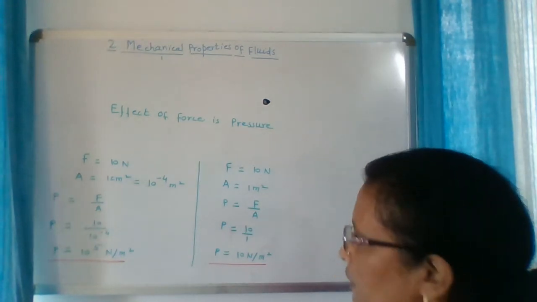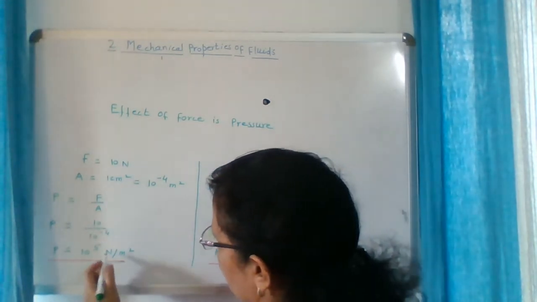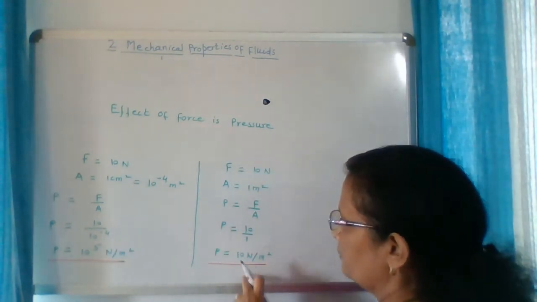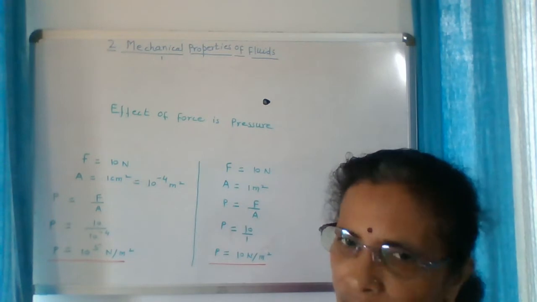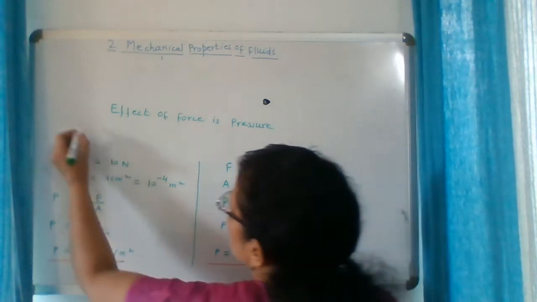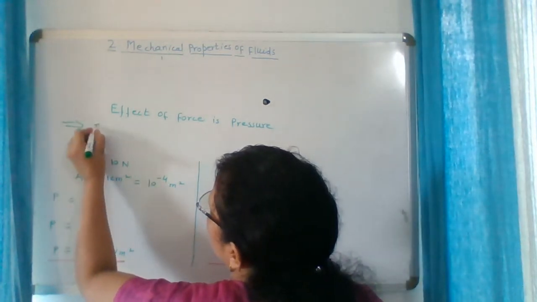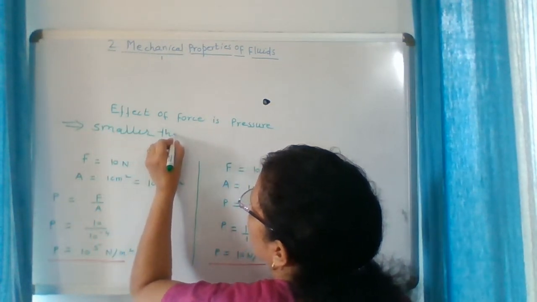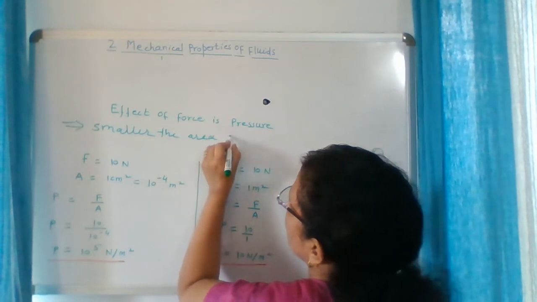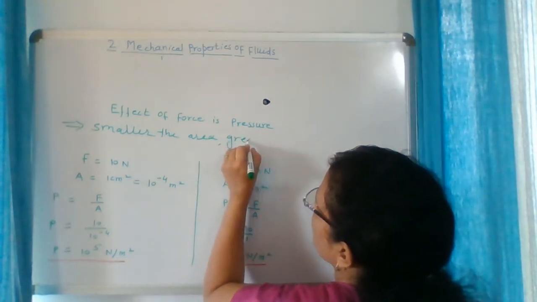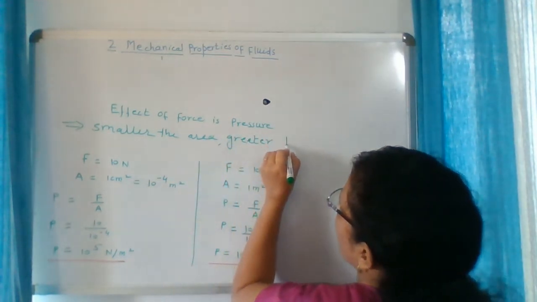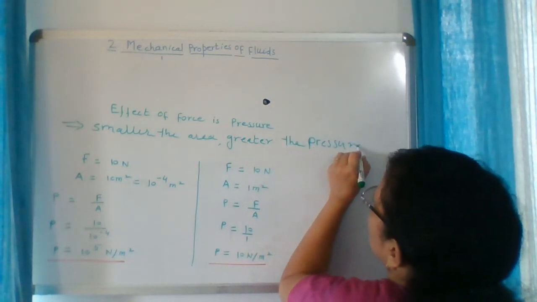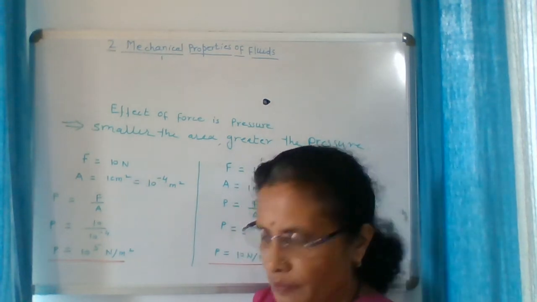What we conclude is that this pressure is 10 raised to 5 Newton per meter square for the smaller area, and this is the pressure for the greater area, 1 meter square. So we conclude that smaller the area, greater the pressure. Mathematically also we proved this.